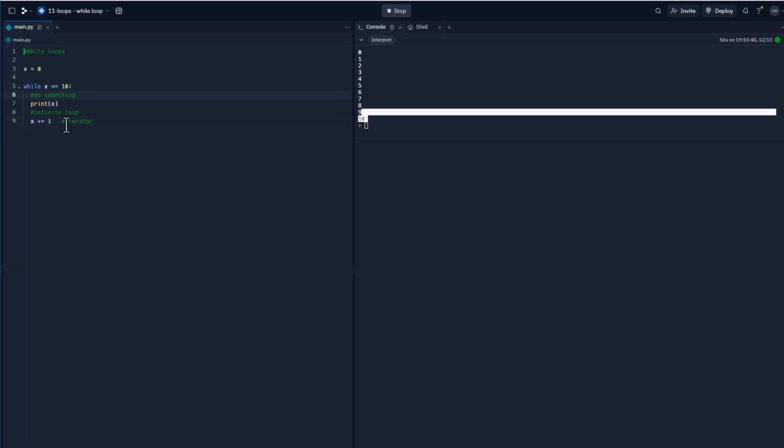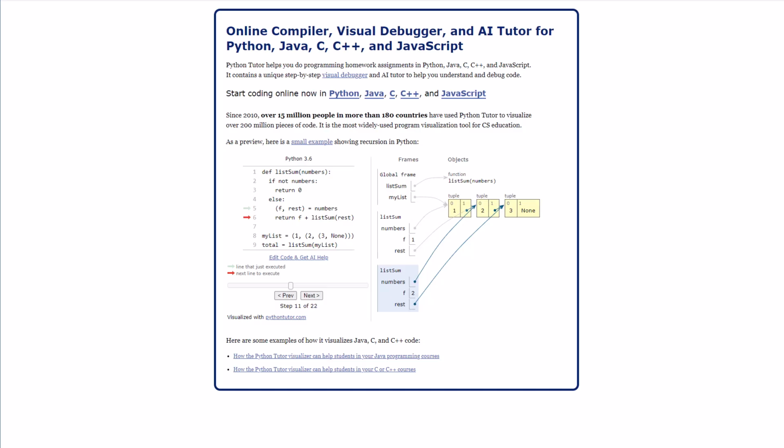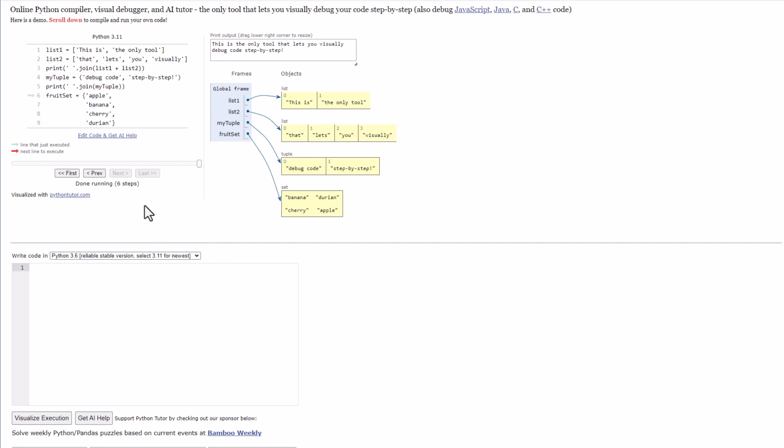Now, before I move on to another example, I want to just talk about the loop in general. So what I want to do is copy this code, just need this, and go to a website called Python Tutor, and click on Python. This is an excellent website for helping you understand code, and we're going to see how this can help us understand the while loop.